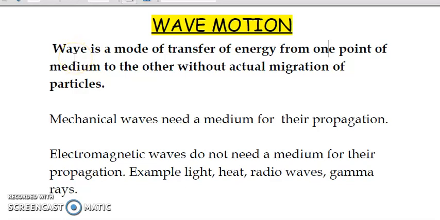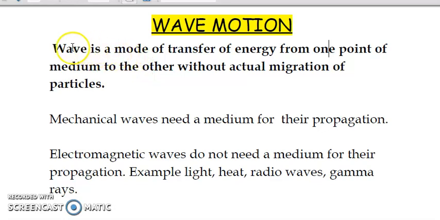Hello everybody. Today we will be trying to understand what exactly is wave motion by having a look at different animations. We will use these animations to understand what a transverse wave is, what kind of movement the particles have, what the direction of propagation is, and what the relation is between the time period of oscillation of a particle and the time period of a wave.